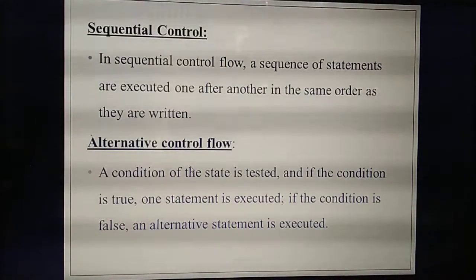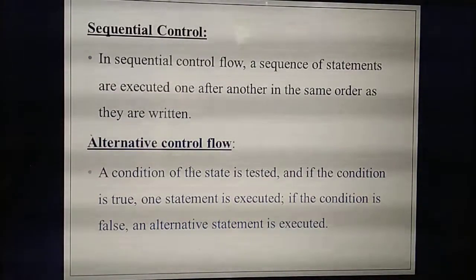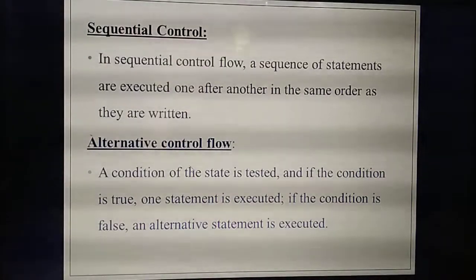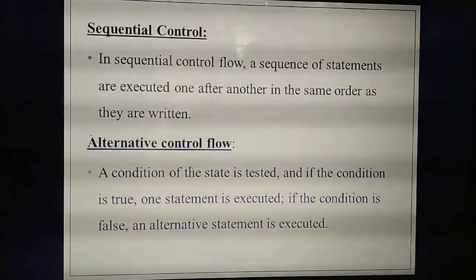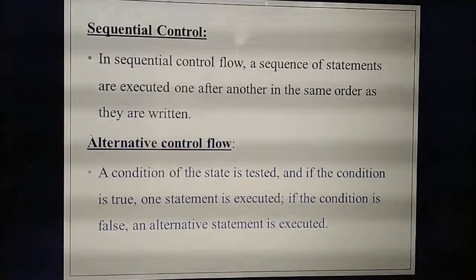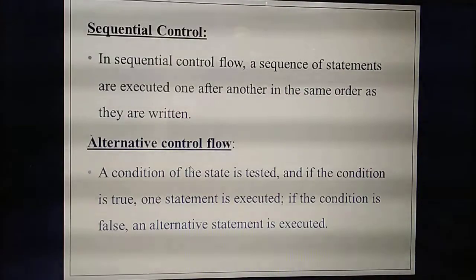Take the same example, the traffic signal. How many conditions are there here? Condition means nothing but state. In a traffic signal, either the signal will be in green color or red color or amber color. At that time, any one of the conditions becomes true. That means either the light will become green or red or amber. Whichever condition is true, that condition's statements are executed.